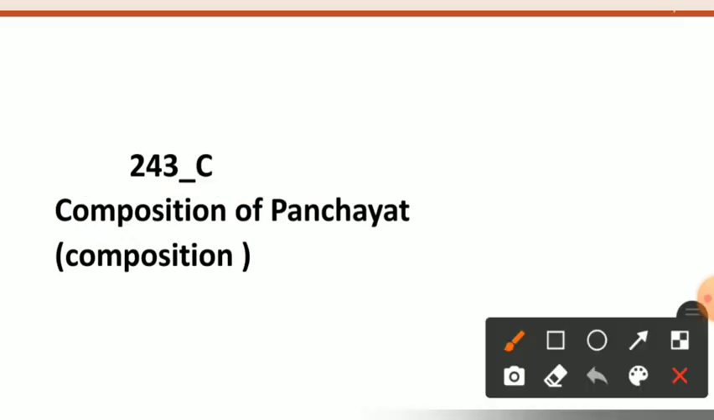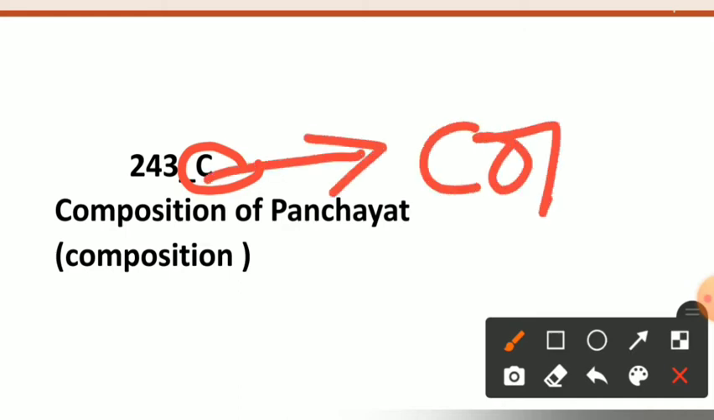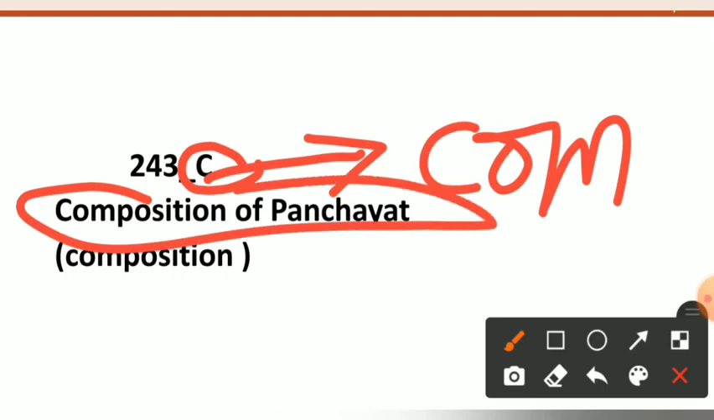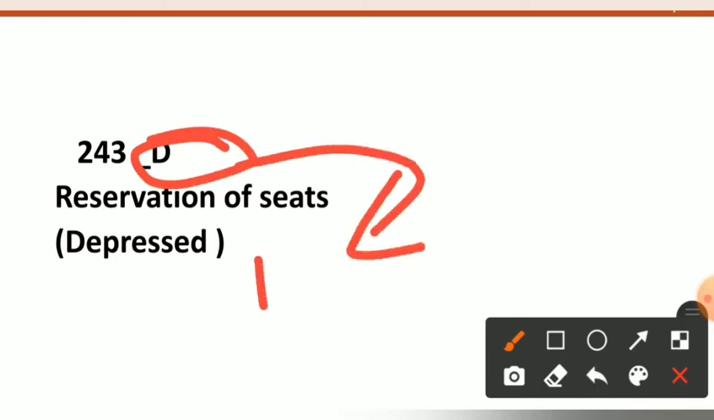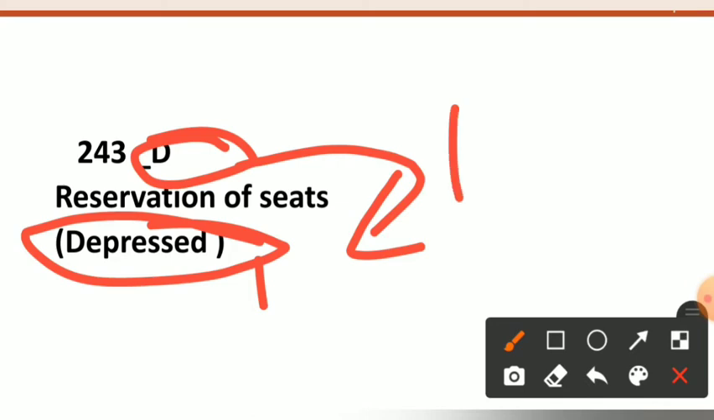Now 243C. We will remember that article 243C deals with the composition of the panchayat. We will remember this by remembering that C stands for the composition of the panchayat. So remember this article in this way. Now see article 243D. We will remember this article by remembering D. D stands for the depressed. We know in our society there is some depressed class, and for them the reservation is provided. So we will remember this article 243D by remembering D, depressed, reservation of the seats.